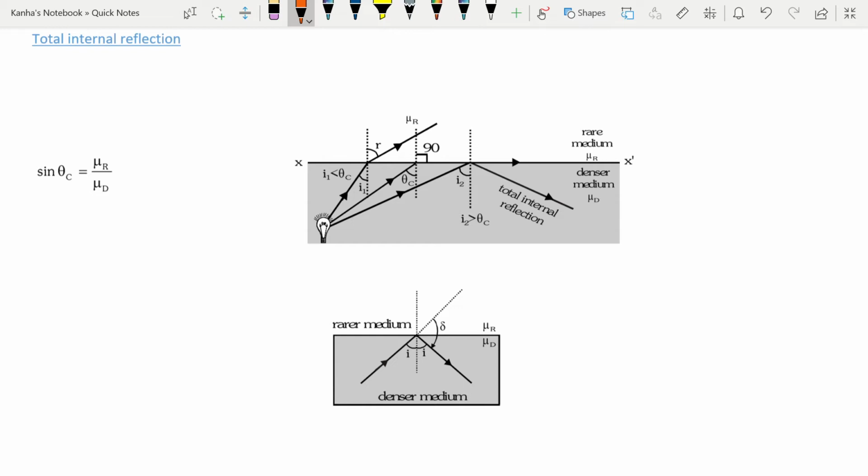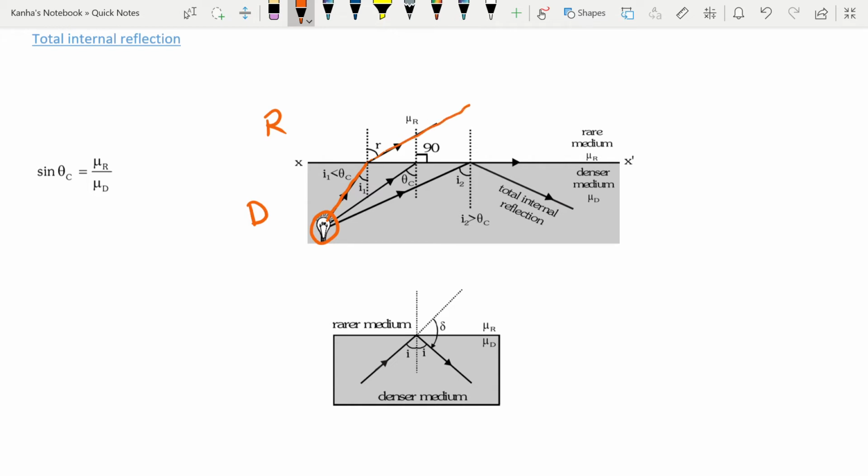Let's see what is happening here. I have my object right over here. First of all, the object needs to be in the denser medium, and you have to observe from the rarer medium. So my light is going in this direction. Upon first refraction, it will bend away from the normal.